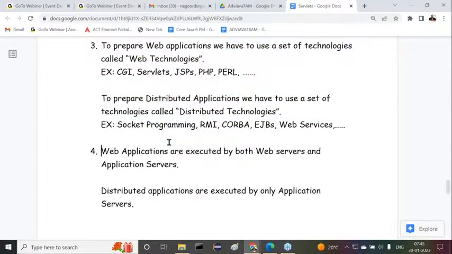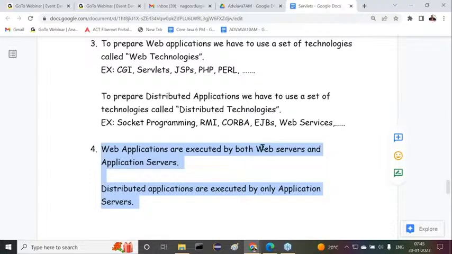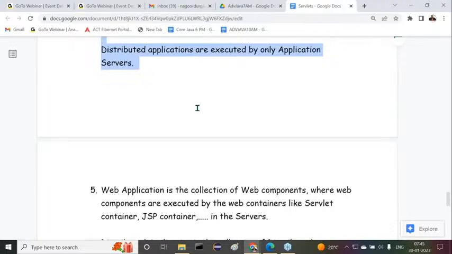Next one here: web applications are executed by web servers and application servers, whereas distributed applications are executed only by application servers, not by web servers. If you want the more internal reason, web applications don't require middleware services, whereas distributed applications require middleware services. Web servers are not providing full stack middleware services support, but application servers provide all middleware services support. Because of that, application servers are for distributed applications, and web servers are not for distributed applications. Leave this one.